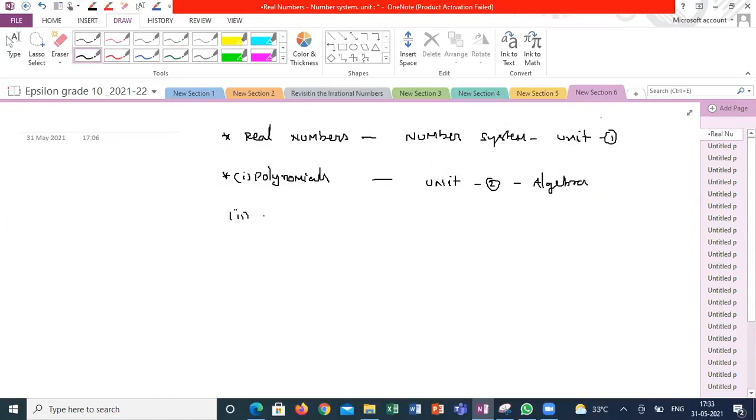And the second topic in this is pair of linear equations in 2 variables. The introduction of this topic we already got in 9th standard. I think the introduction of this was already given in polynomials also.